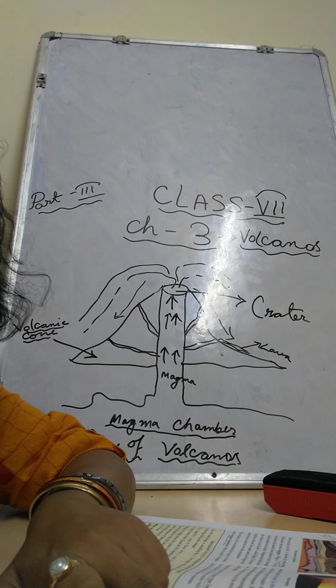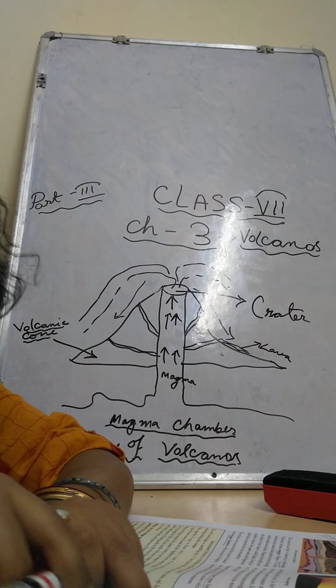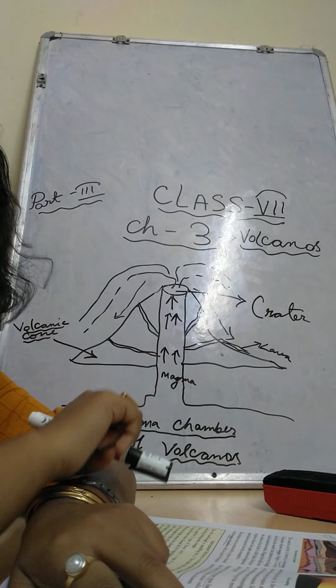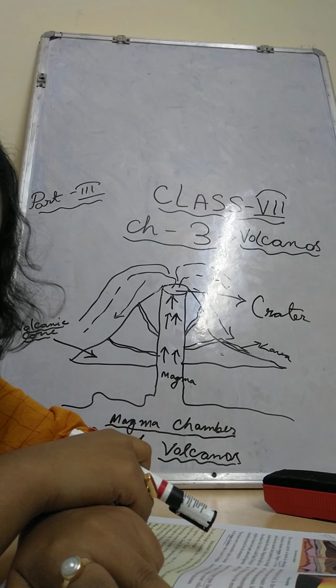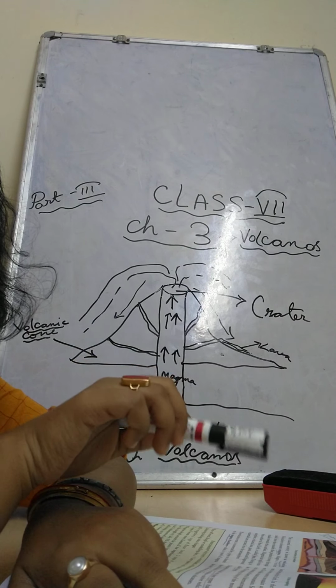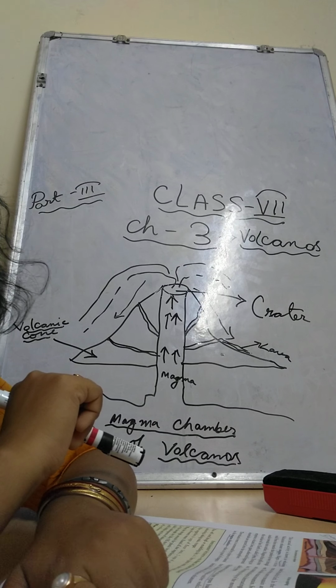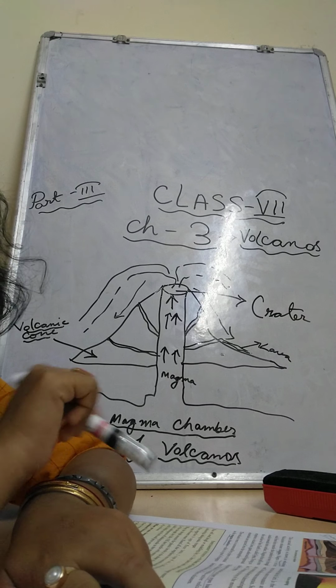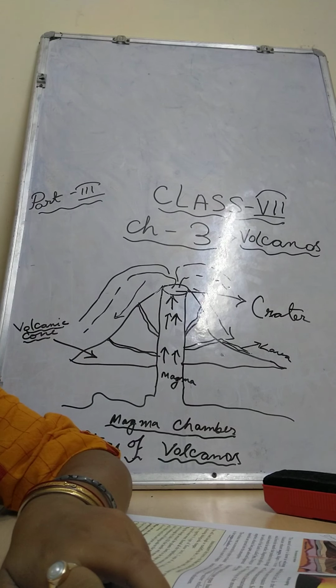Active volcanoes are those that are still erupting. It means that at any time they can start erupting. They are called active volcanoes. What are the examples? Please underline, children. Mount Etna and Mount Stromboli of the Mediterranean Sea are the most significant examples of this category. Please underline, children, it is very much important. You have to memorize that, you have to learn it.